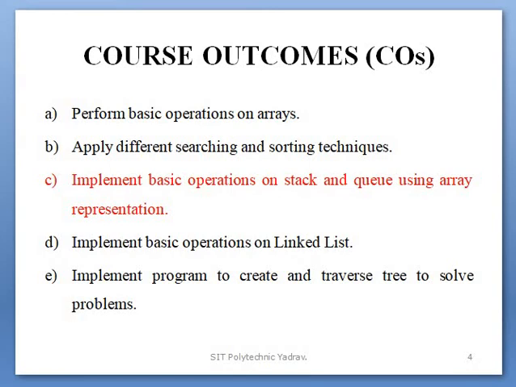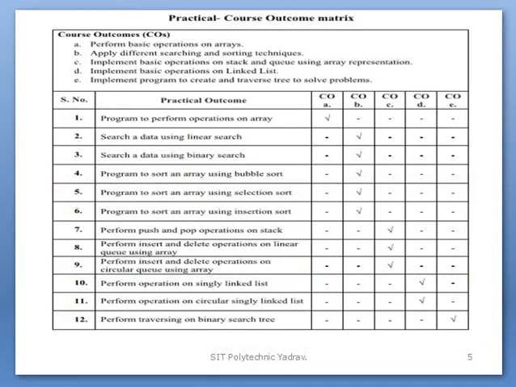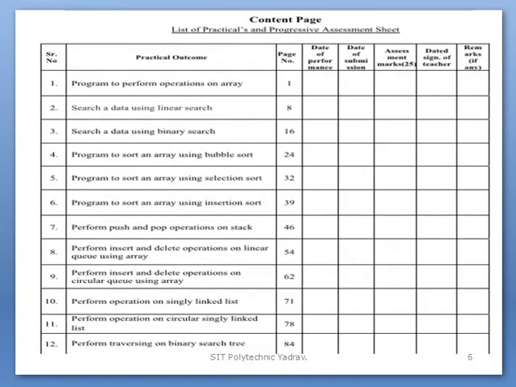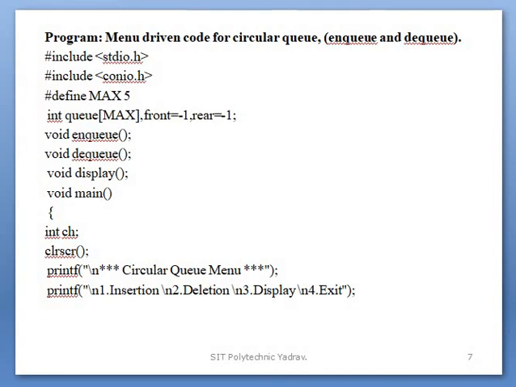Here are the course outcomes. After the completion of this practical, which CO do you achieve? The third CO, that is, implement basic operations on stack and queue using array representation. Here is the practical course outcome matrix. Today's practical is the ninth practical, that is, perform insert and delete operations on a circular queue using array. This maps to the third CO. After this is the content page.